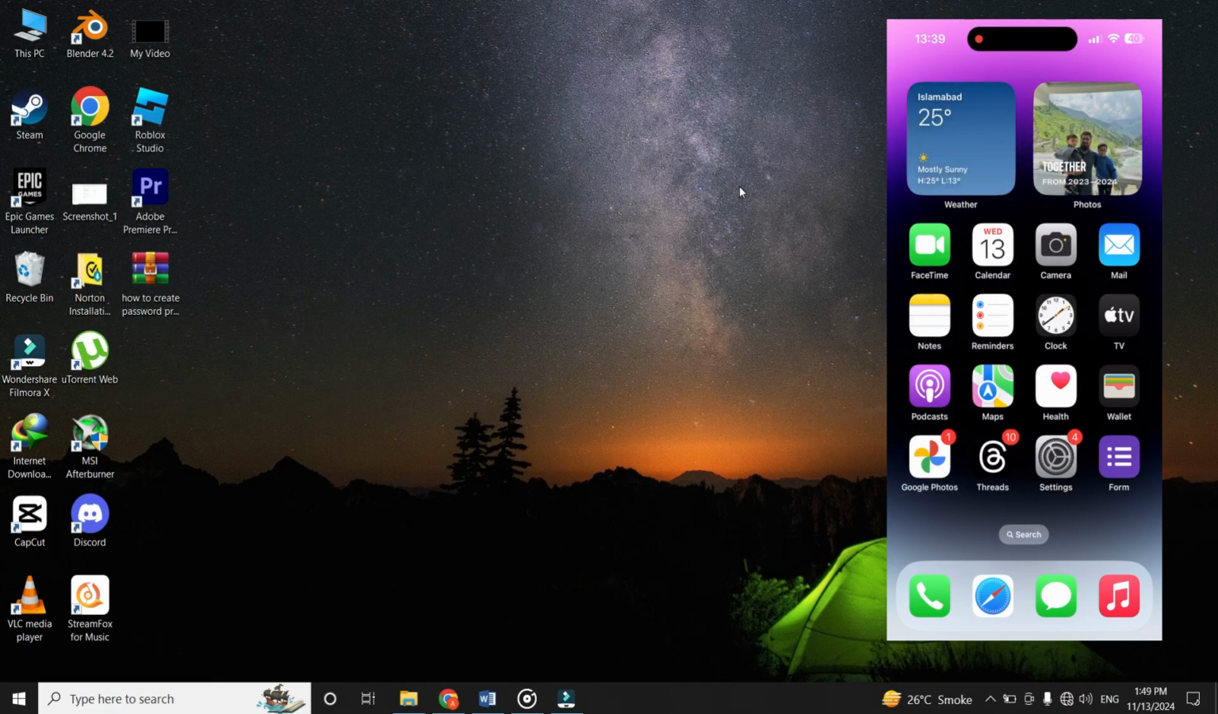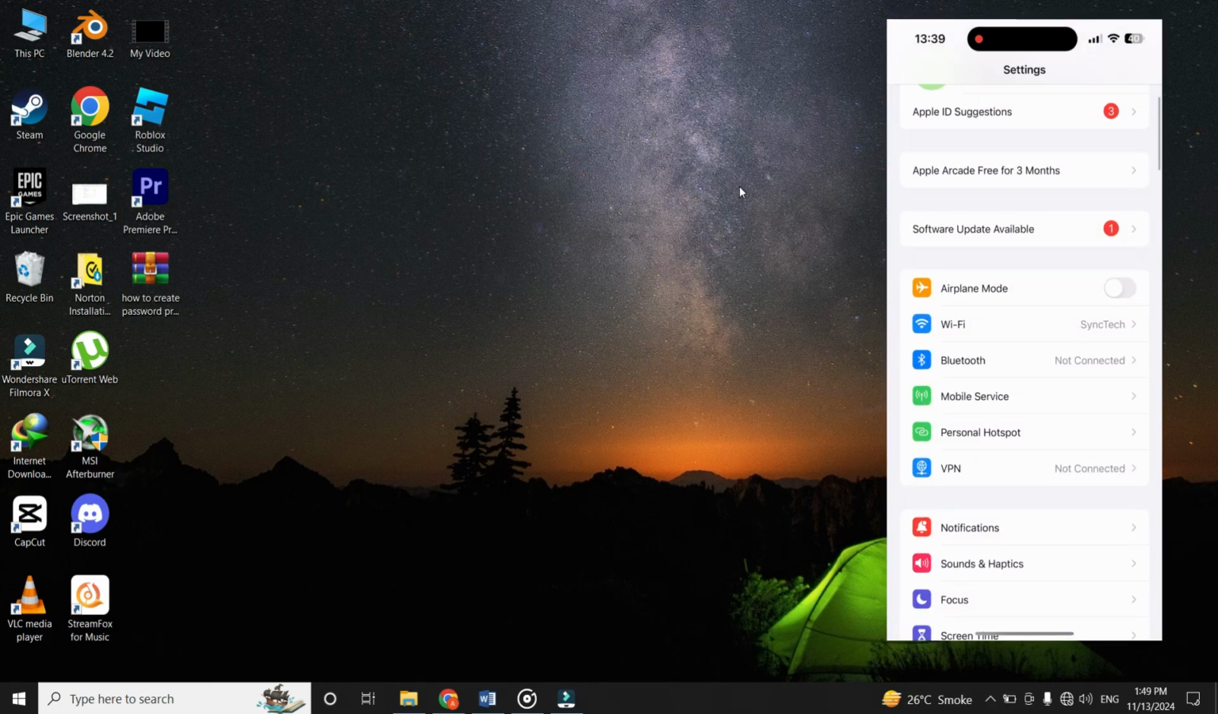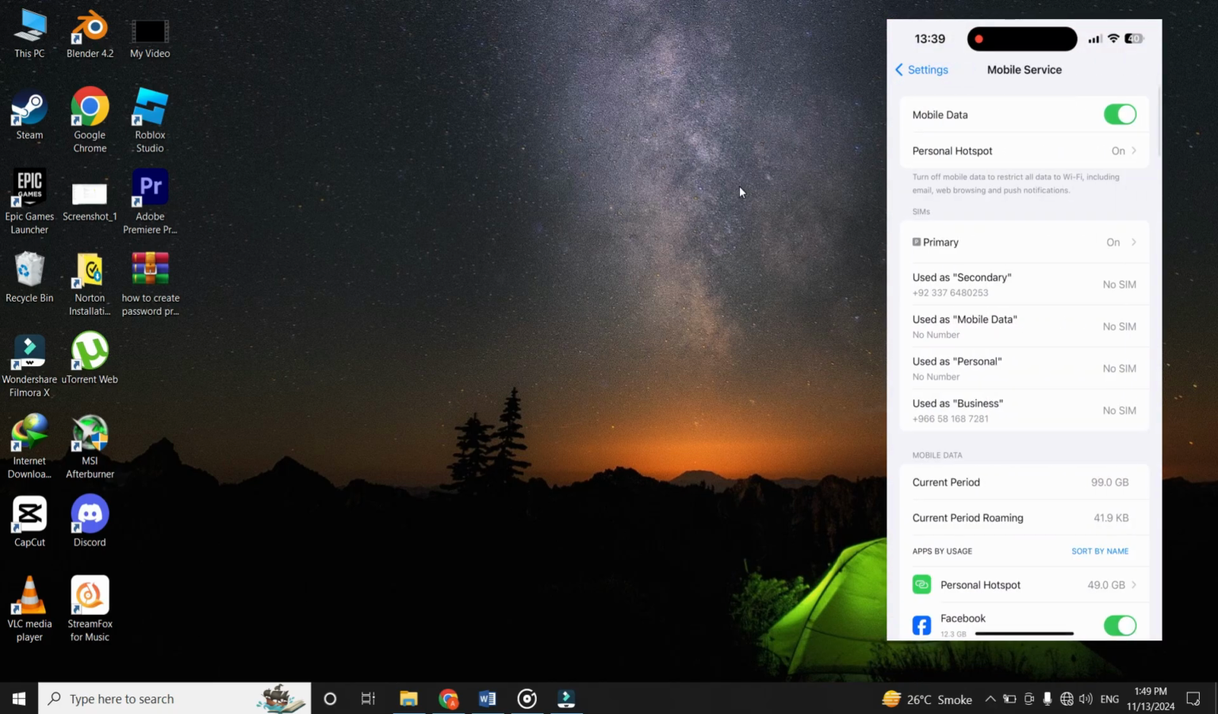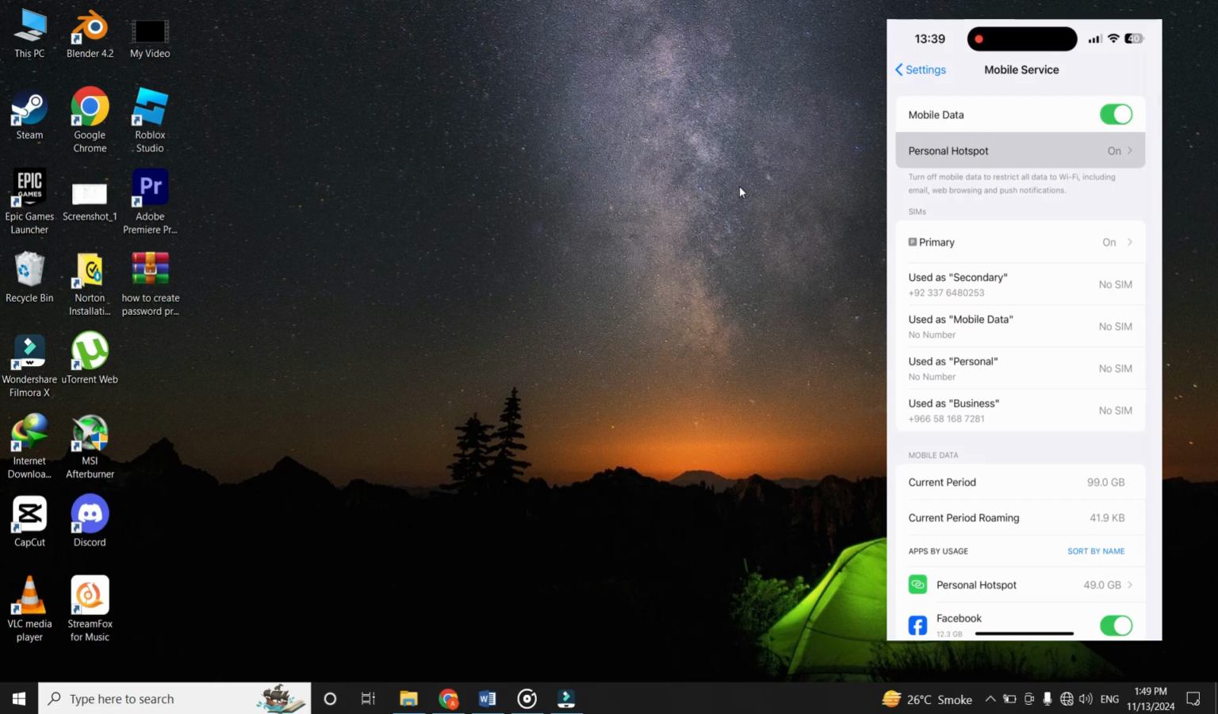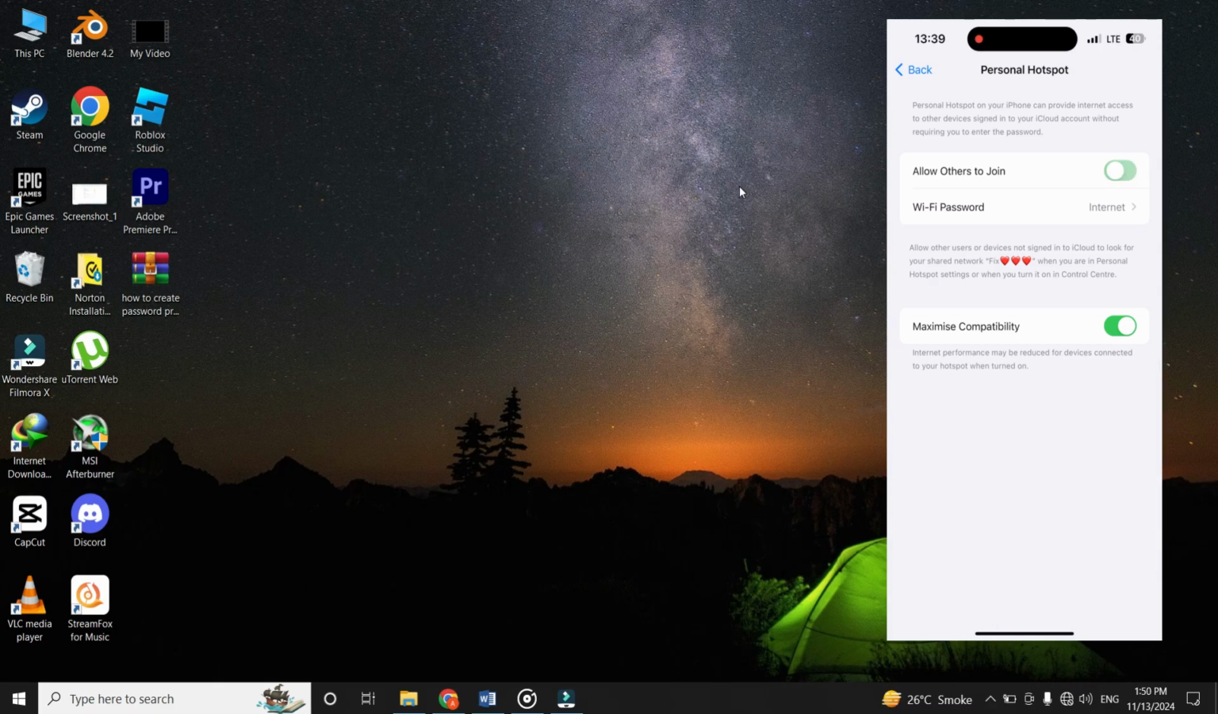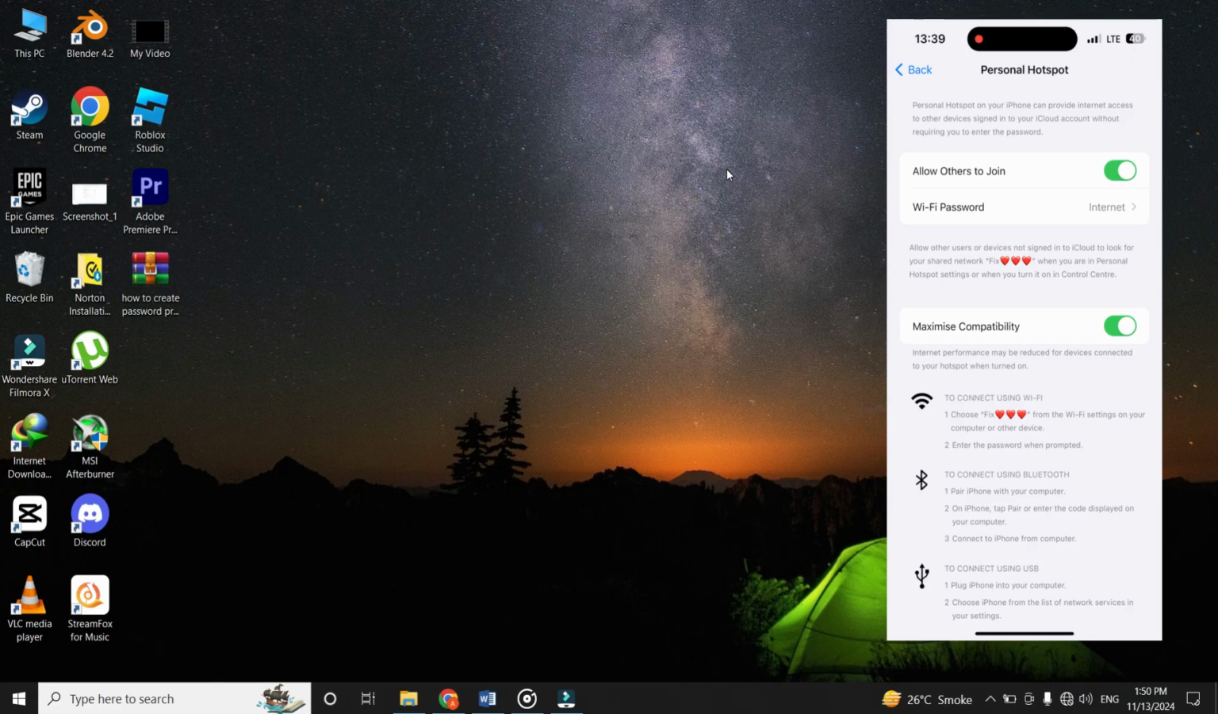First, enable Hotspot on your mobile. To enable it, open Settings on your mobile, and then click on the mobile service, and then toggle on the mobile data option. Once done, click on the personal Hotspot, and then toggle on the option that says Allow others to join. Once you toggle on it, your Hotspot will be enabled.